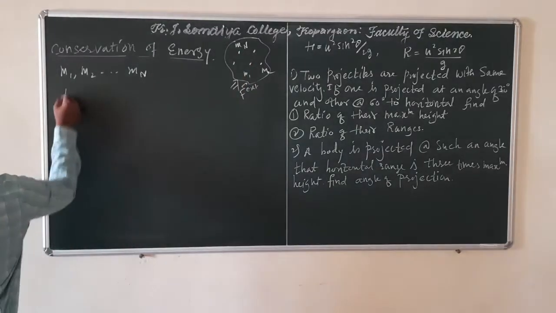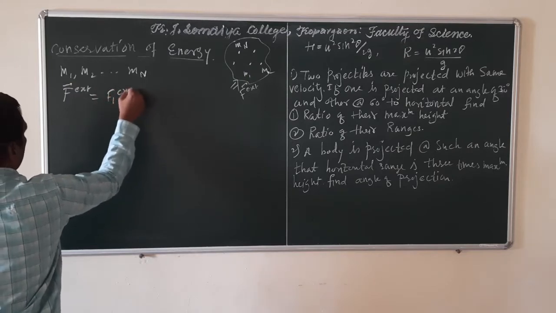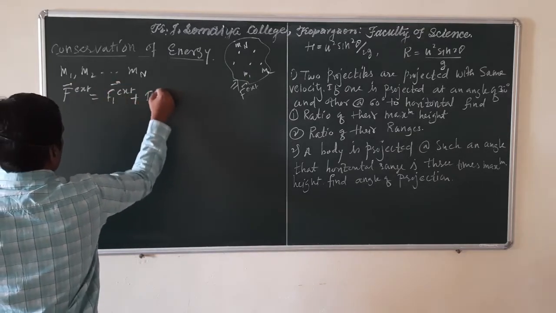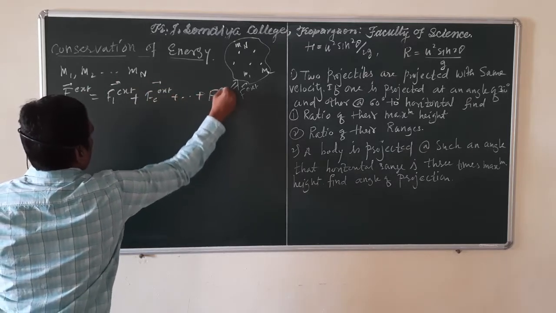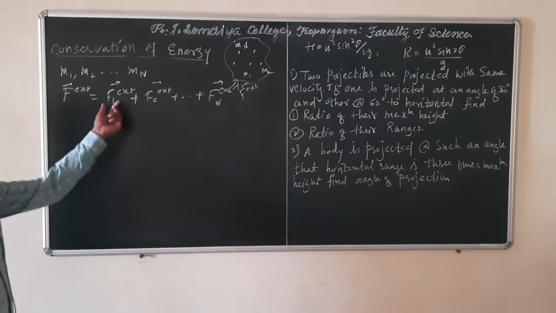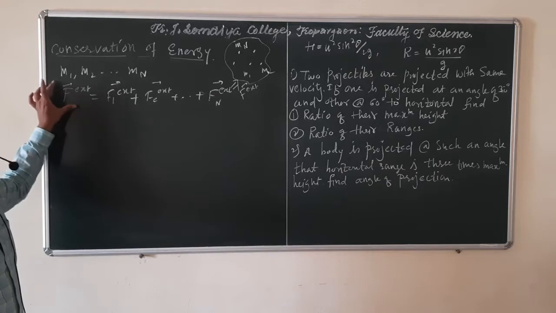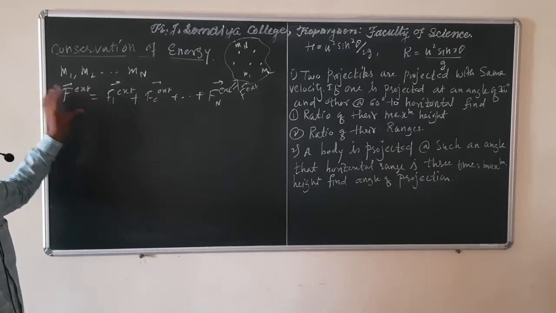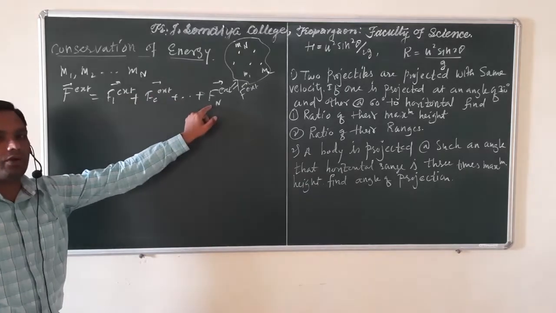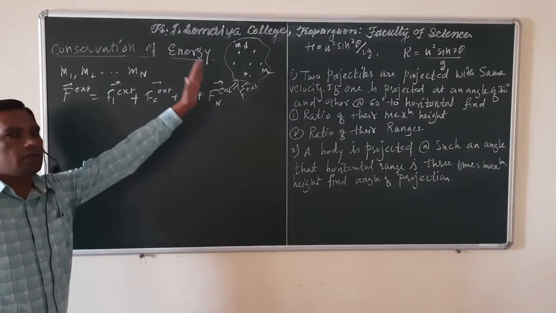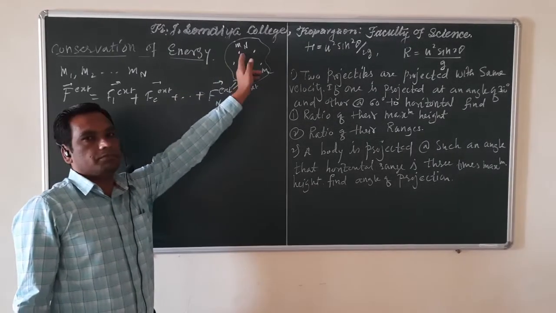We can show that F external is f1 external plus f2 external, plus up to fn external. This is the external force on the first particle, which is a component of the total external force. This is the second component. Likewise, this is the nth component, which is acting on the nth mass particle, the last particle of this system.